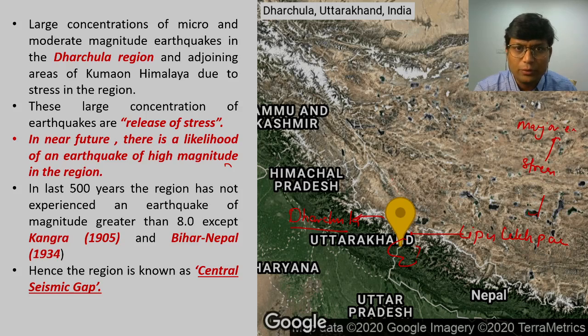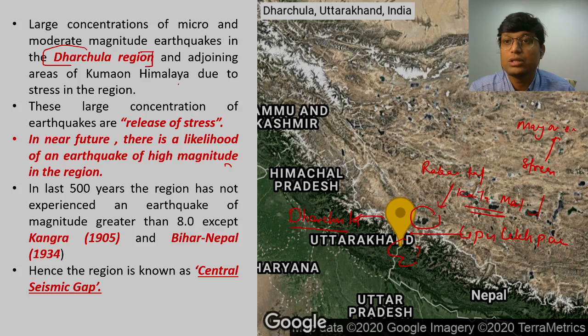Now another important map entry as we are looking at this map. These are the two most important map entries: one is Rakshastal on the left and another is Kailash Mansarovar Lake, right? So this is the Dharchula region, the region under discussion. This particular region and adjoining areas of Kumaon Himalaya are witnessing micro and moderate magnitude earthquakes because of the stress.